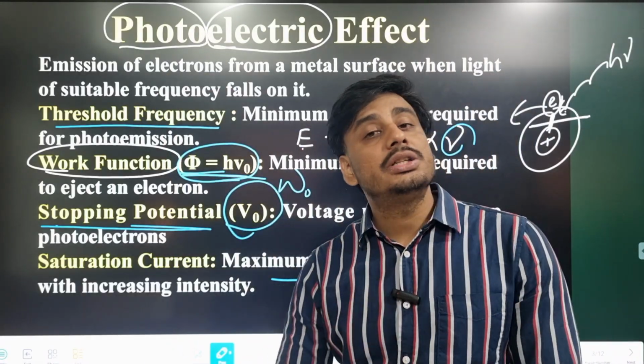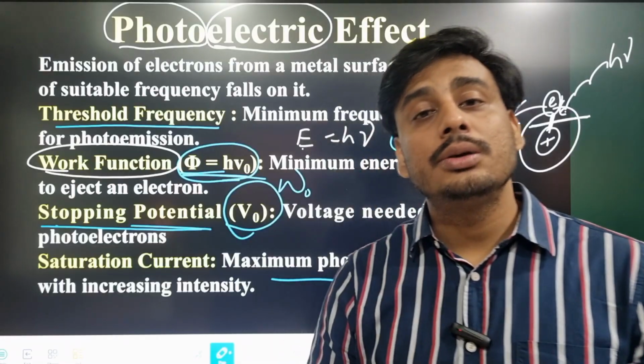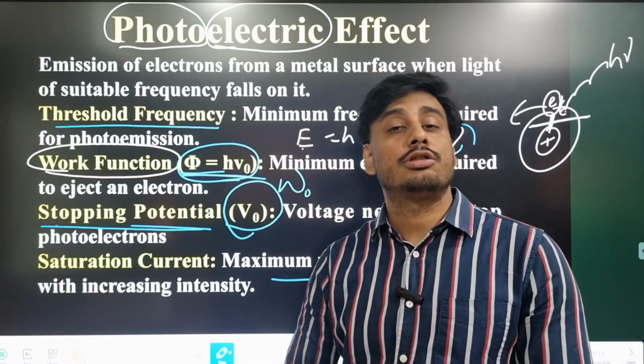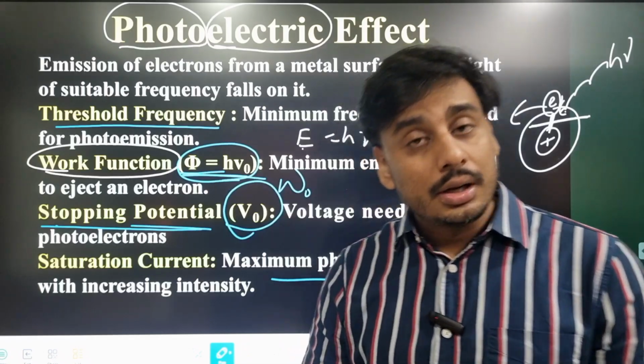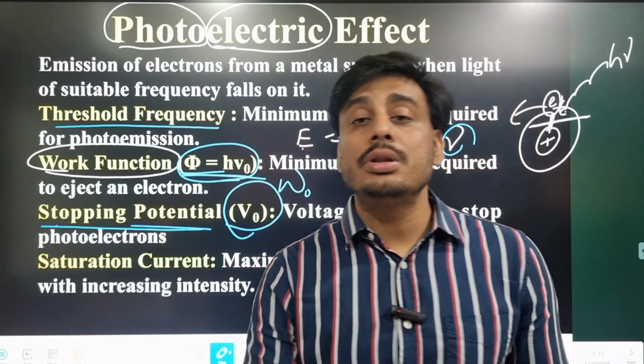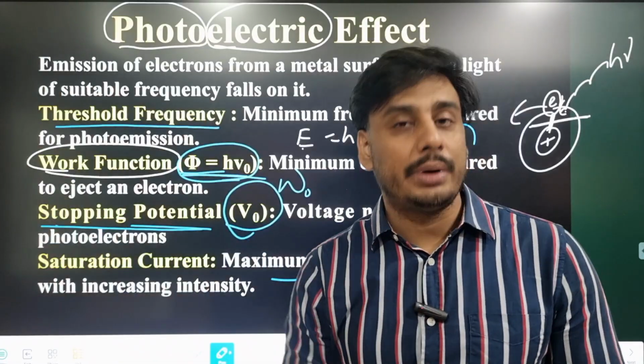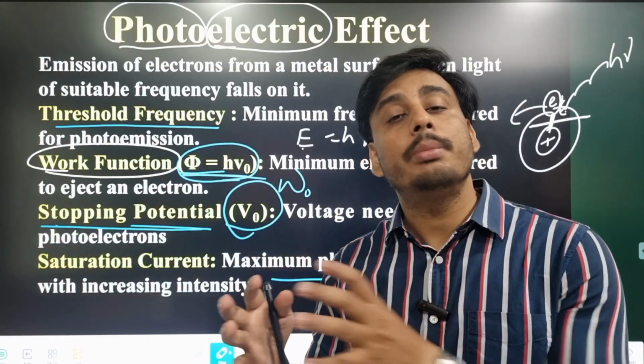And the minimum energy required is known as threshold energy, which is also known as work function, and the corresponding frequency is known as threshold frequency. And always remember, this work function, threshold frequency, and also the stopping potential, these are different for different types of metal, because the bond energy of different metals are different.